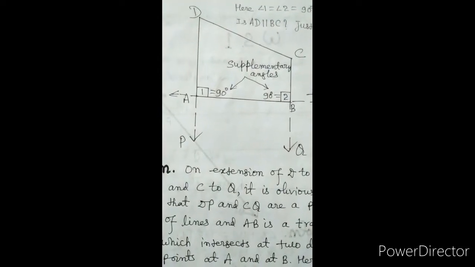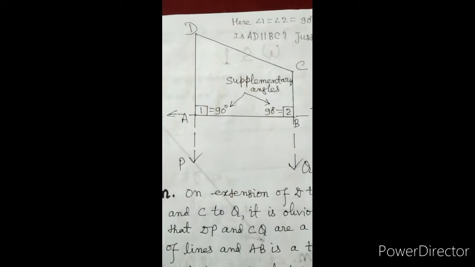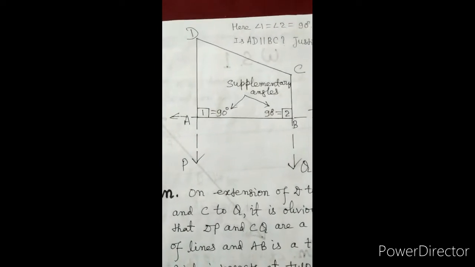We have to extend transversal T like this, as it is shown here. AB is extended on both sides, and D is extended to P, C is extended to Q. Now it is obvious that sum of angle 1 and angle 2 is 180 degree. These angles are supplementary and these are co-interior angles. Since co-interior angles are supplementary, so AD is parallel to BC.